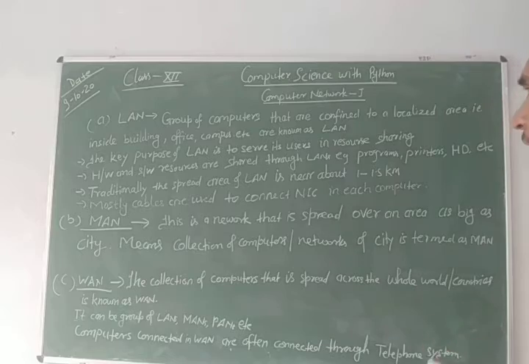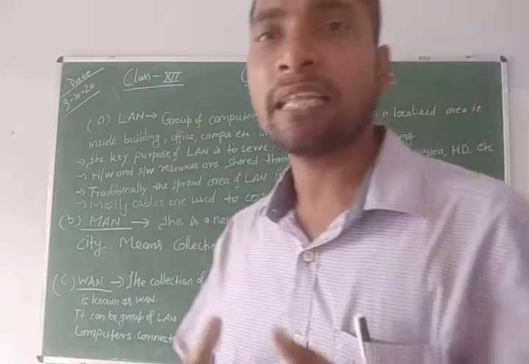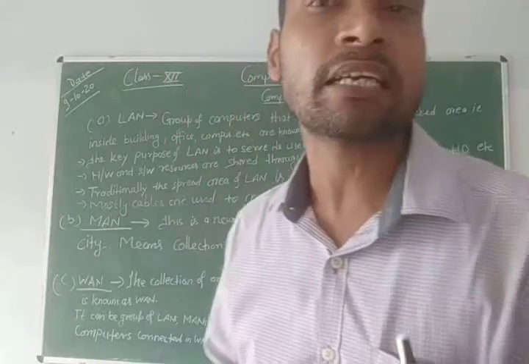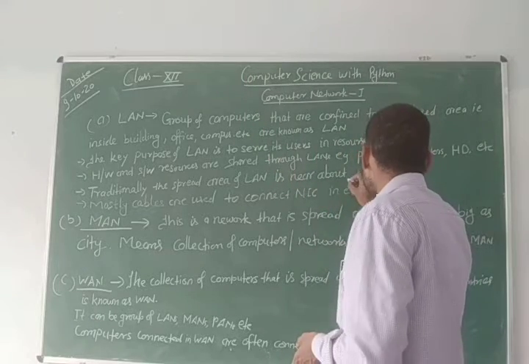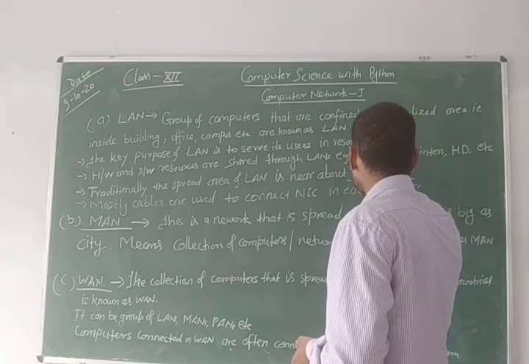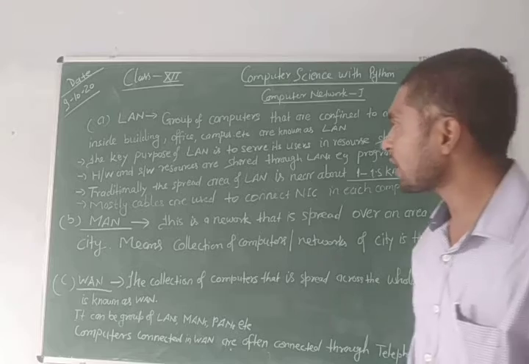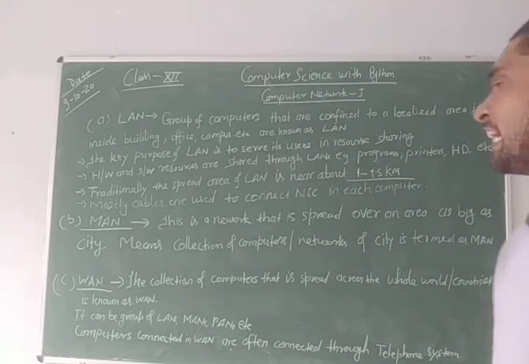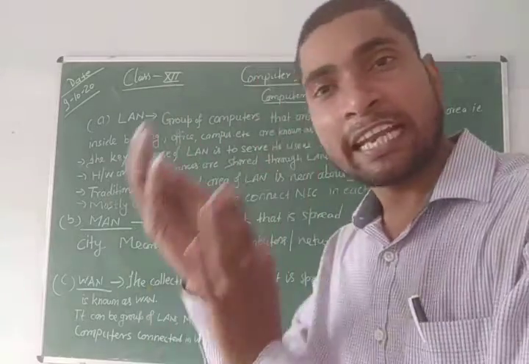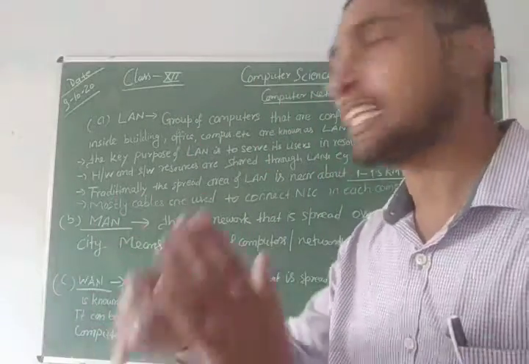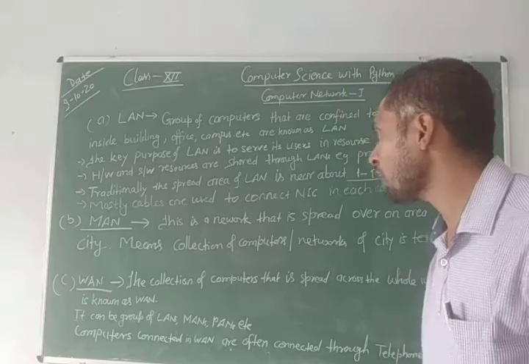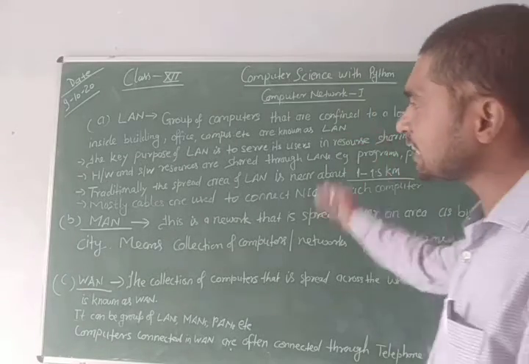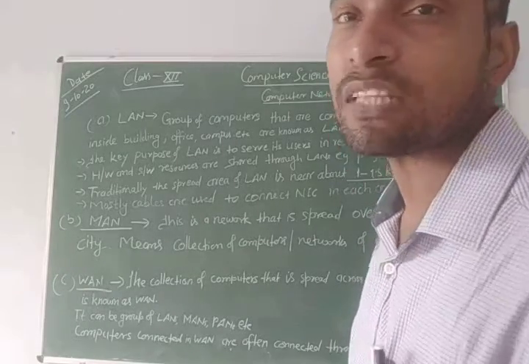Traditionally, the spread area of LAN, I mean the range of the local area network, is from 1 to 1.5 kilometer. Alright, mostly cables are used to connect the NIC that is connected with each computer in the LAN. Cables are used for this purpose. Alright, these are some basic features of the LAN.